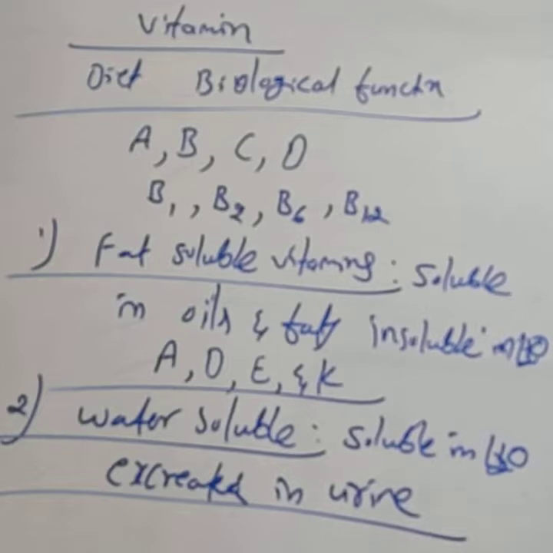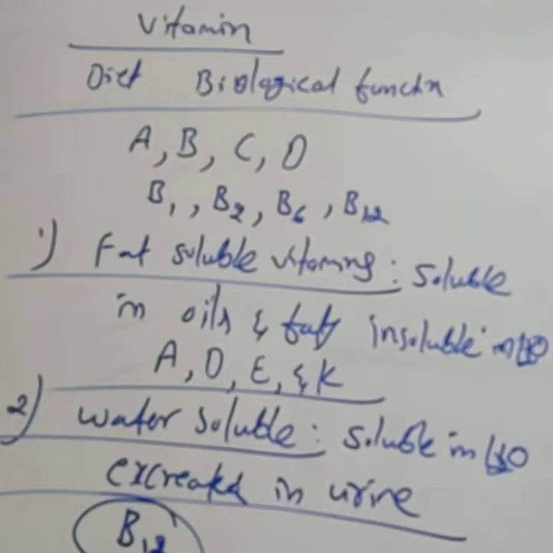Hence, they must be regularly supplied through the diet. Those vitamins are called water soluble vitamins. Water soluble vitamins means the vitamins which are soluble in water. They must be regularly supplied because they are readily excreted in urine and cannot be stored in our body, except B12. B12 is also a water soluble vitamin, but it is stored.